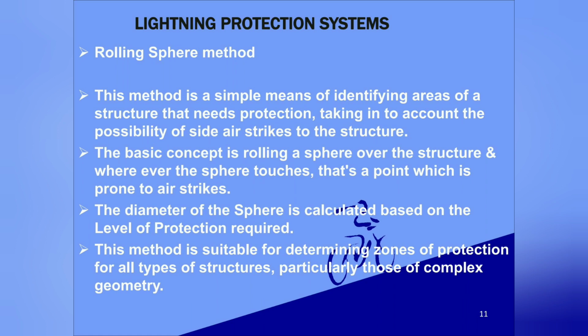The first one is the rolling sphere method. This method is a simple means of identifying areas of the structure that need protection. The basic concept is rolling a sphere over the structure, and where the sphere touches the building, that point is prone to air strikes. The diameter of the sphere is calculated based on the level of protection required. This method is suitable for determining the zones of protection for all types of buildings, especially those having complex geometry.